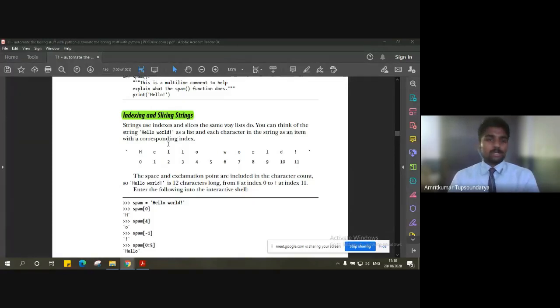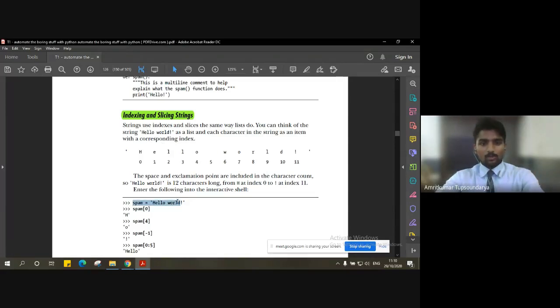Before starting with the different methods that we have in strings, let's understand the basic indexing and slicing that we can do with a string. If you can recall with your good memory, we discussed an example wherein we declared a string and retrieved a character from it. The same example: spam is equal to hello world. We initialized this variable spam with a string which has the two words hello world, a space, and an exclamation mark.